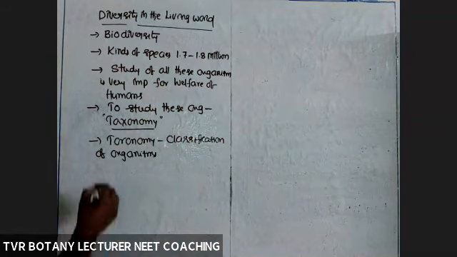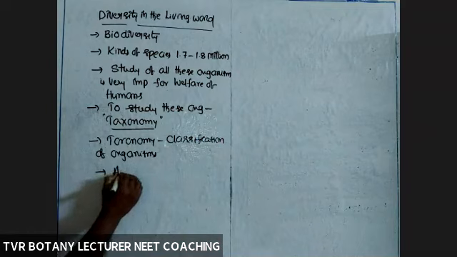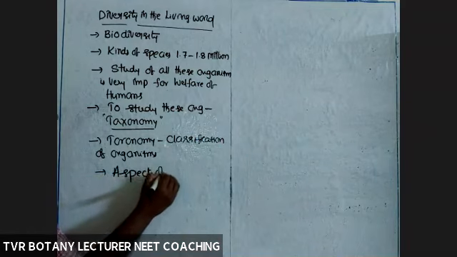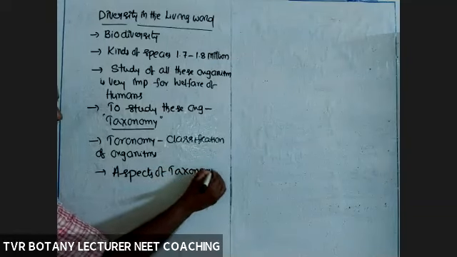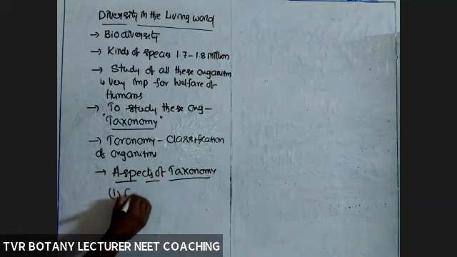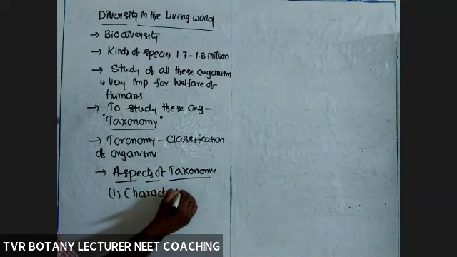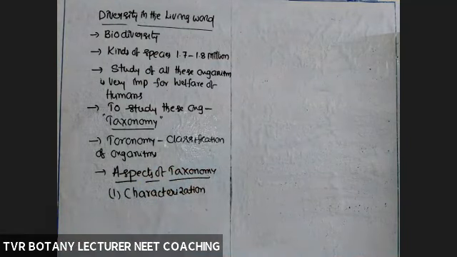Okay, so in taxonomy, what are the aspects? Simply, what are the steps present in taxonomy? Aspects of taxonomy. First step is characterization, means preparation of data about characteristics of organisms.